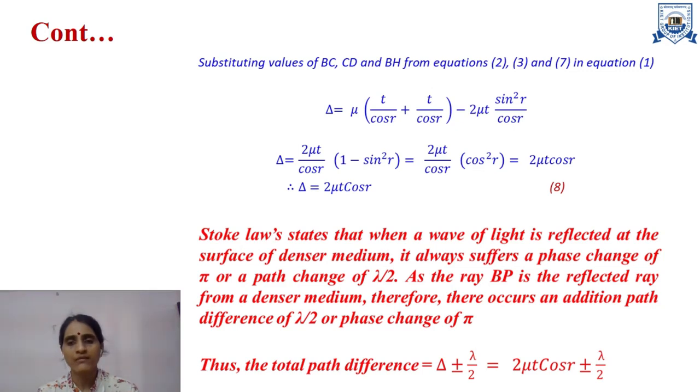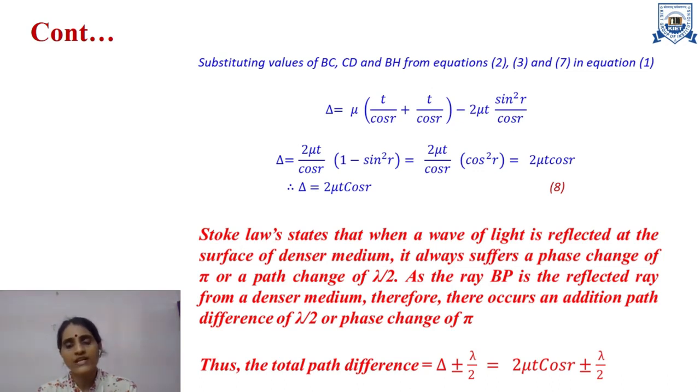whenever a beam is falling on the surface of the thin film, the ray SA falls on the surface of the film, it is partially reflected along BP and partially refracted along BC, and from point C it moves towards CD and it emerges out as DQ.